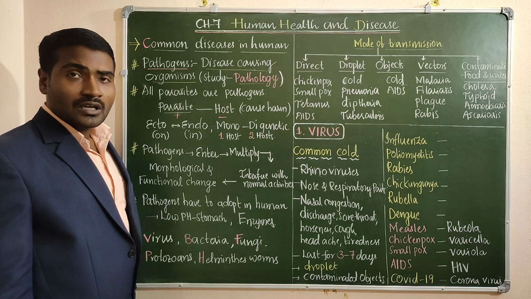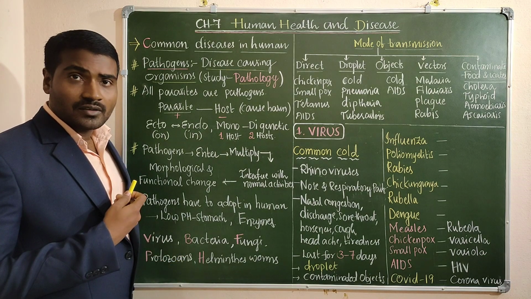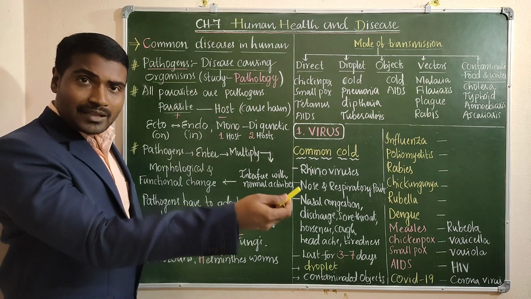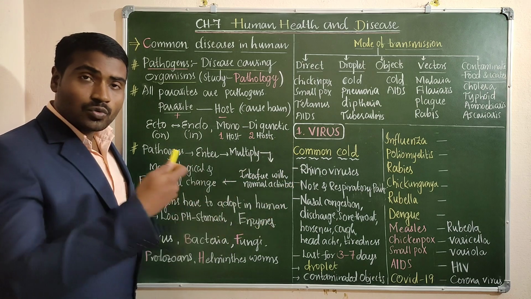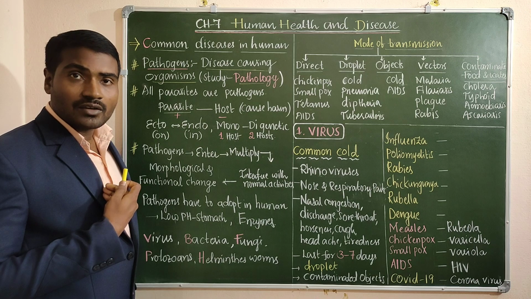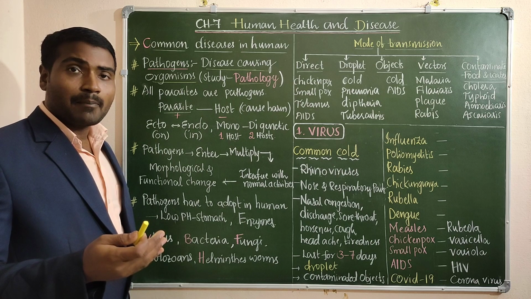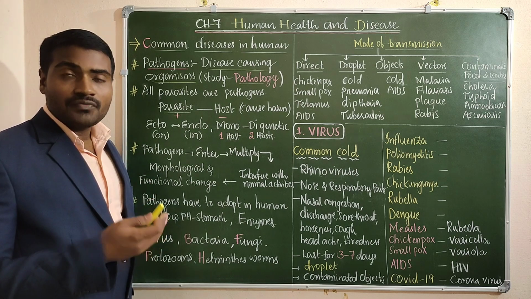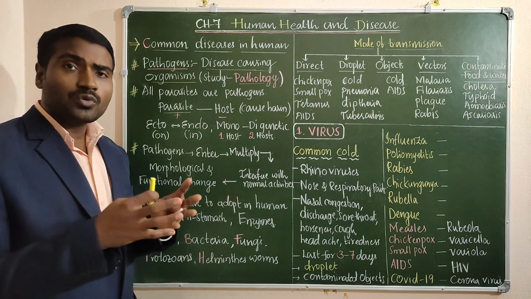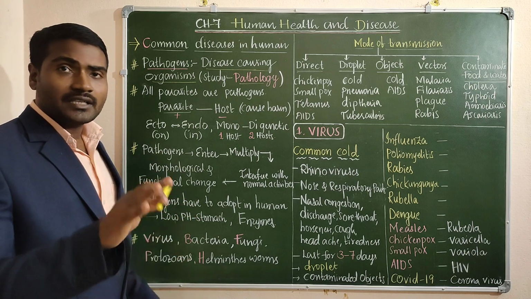Almost all parasites are pathogens only. They cause disease to us. If a pathogen causes disease to us, it is a pathogen or parasite, and we, who are getting affected, are the host. Now parasitism, the parasitic relationship, is an association of two organisms where one organism gets benefit and the other is getting harm.